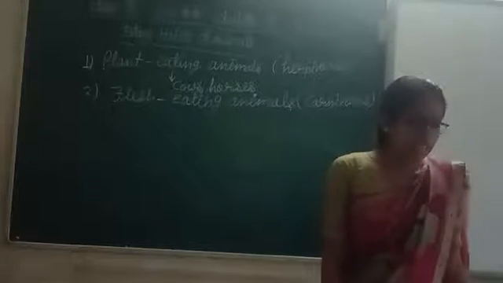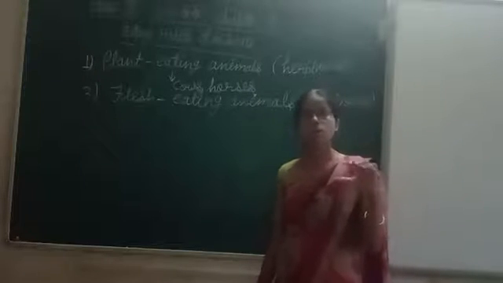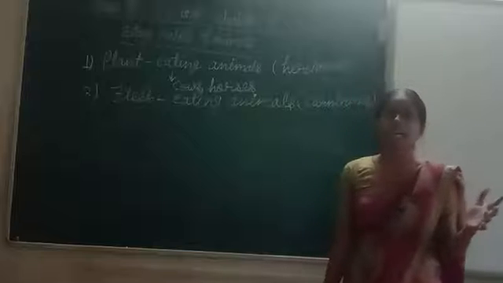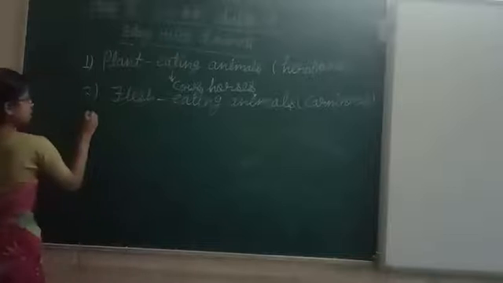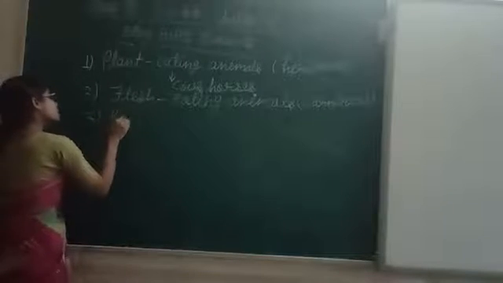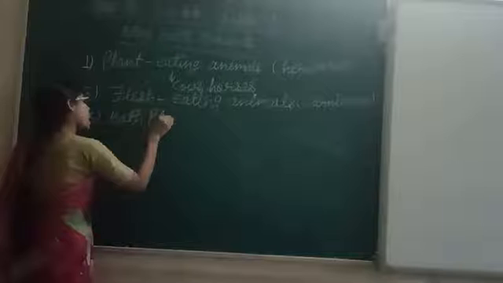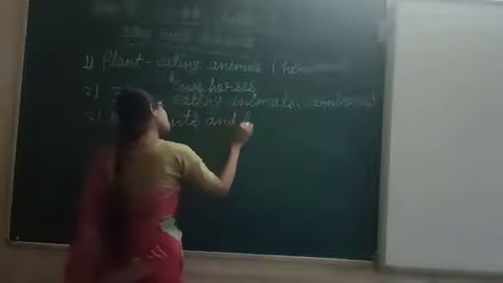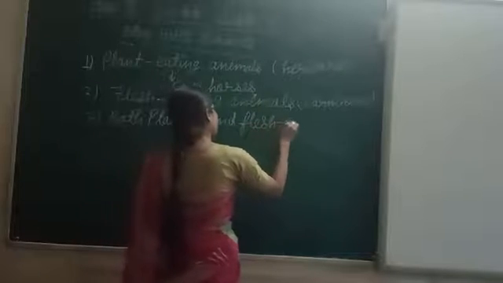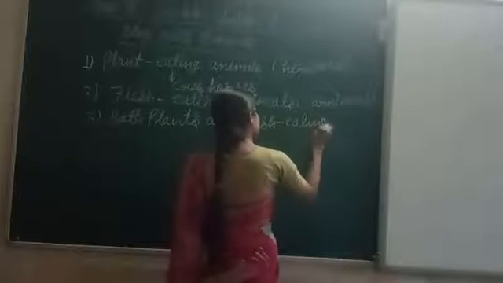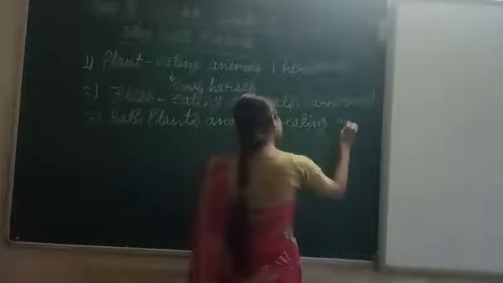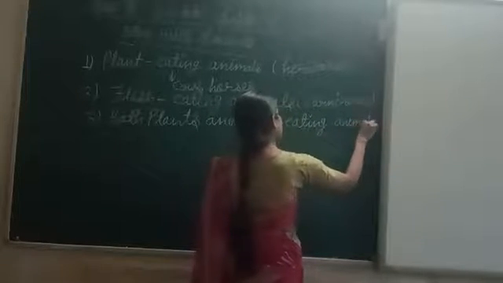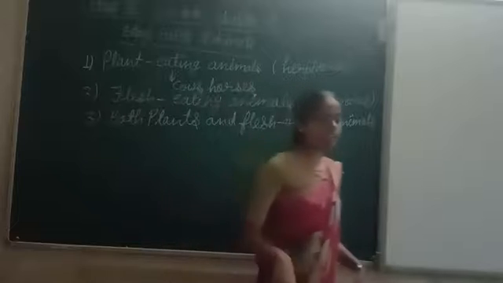Next one. Another classification is depending on the food habits of the animals. The animals which eat both plants and flesh are called both plants and flesh-eating animals.